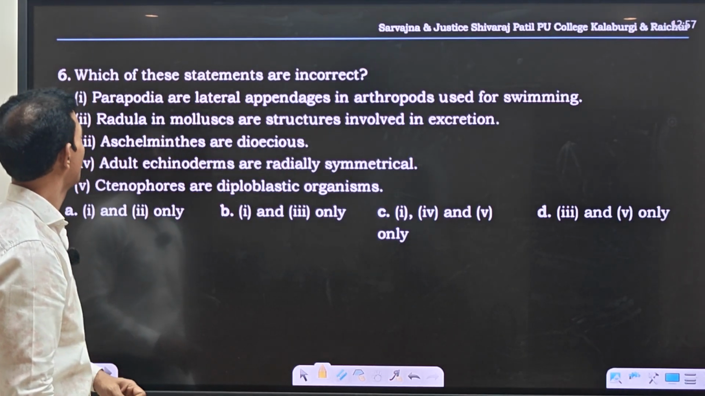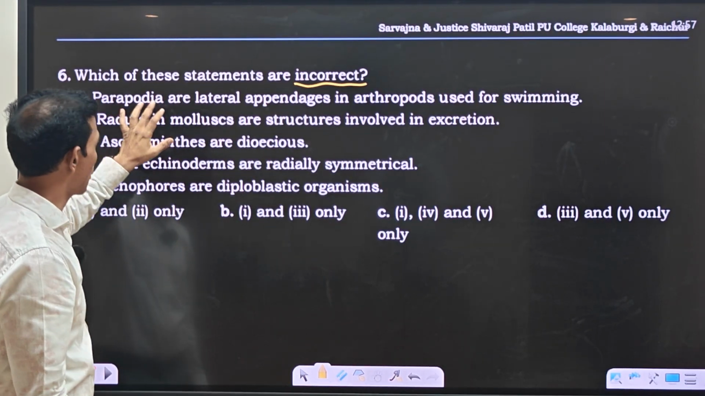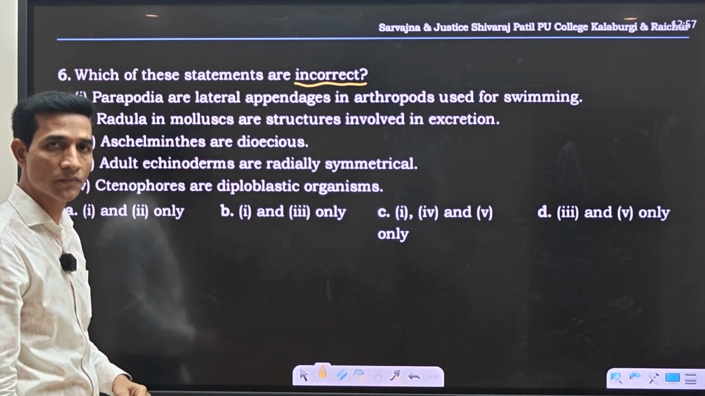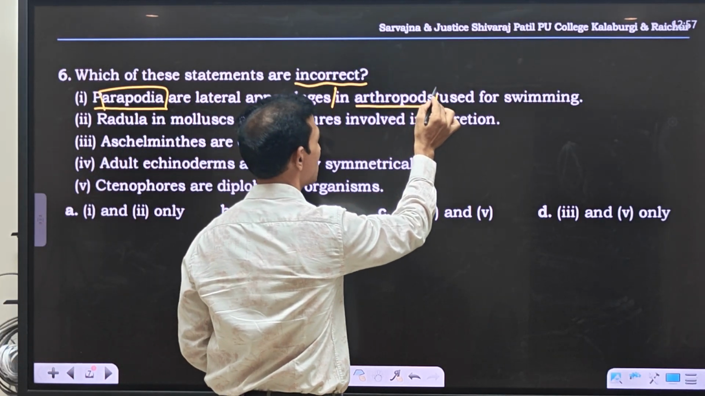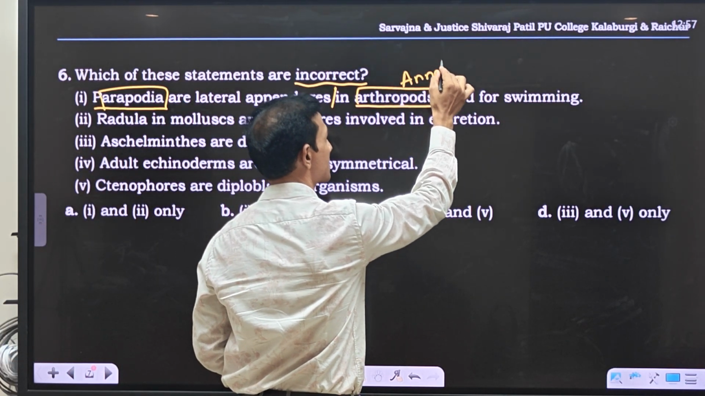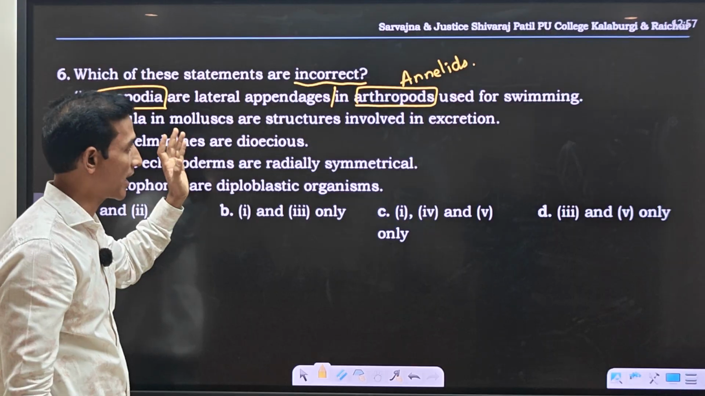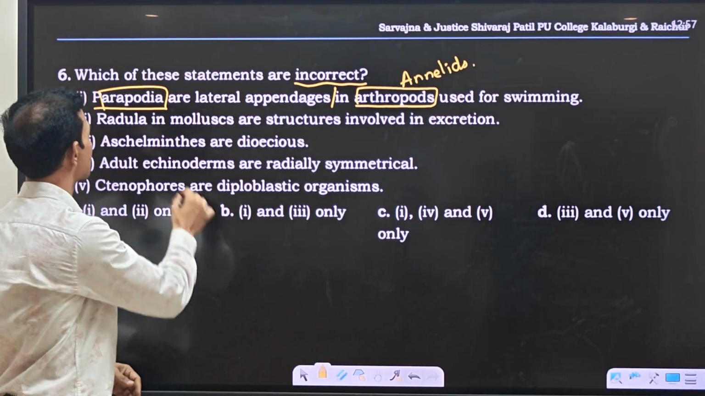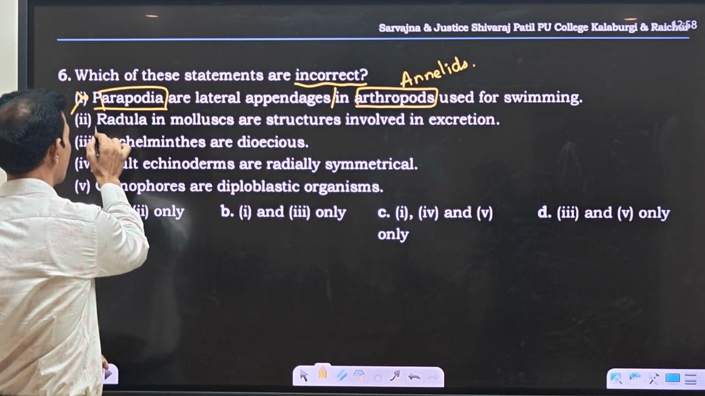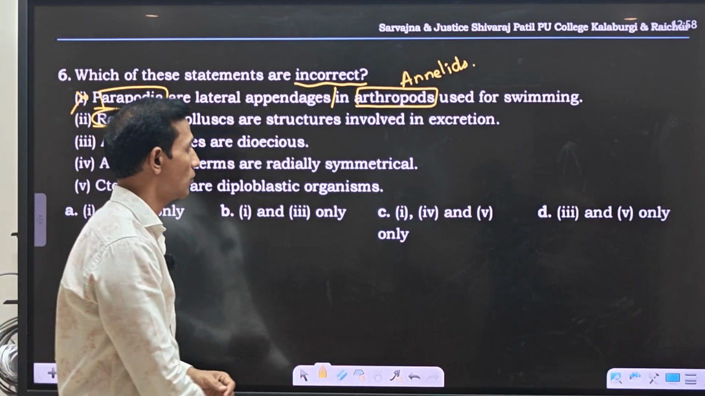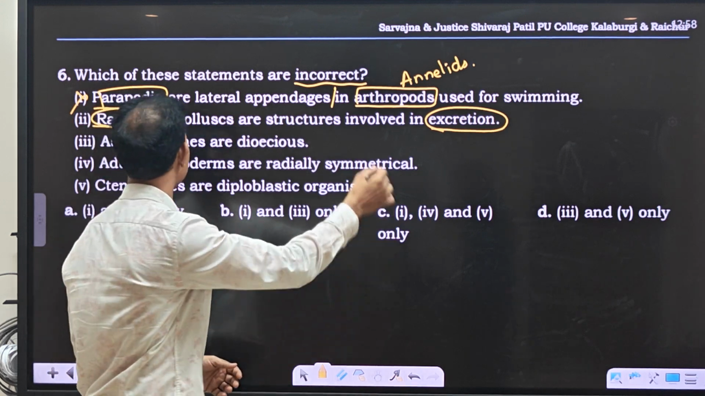Next question. Which of these statements are incorrect? You have to identify which one is wrong here. Parapodia are lateral appendages in arthropods used for swimming. We know parapodia are lateral appendages, this is correct, but they are not in arthropods. They are in annelids. Nereis is an example, and Nereis consists of parapodia which help in swimming. So this option is wrong. Then, radula in mollusks are structures involved in excretion. Radula is a tongue-like structure which helps in cutting the food and aids digestion. So this is also wrong.